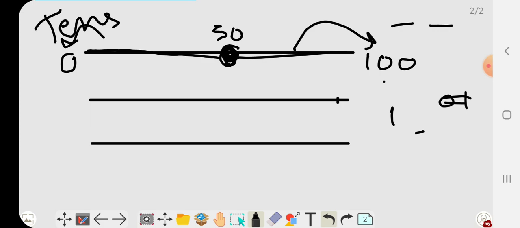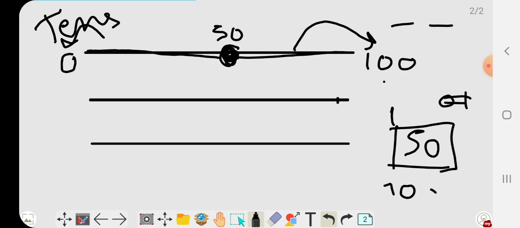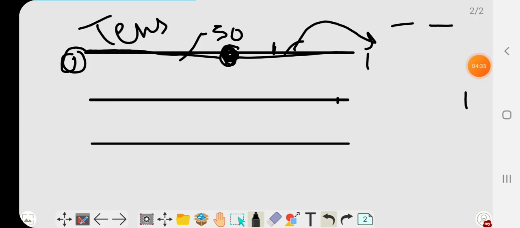If there is a number given, 50, and a question arises to write 50 in estimated form, we will write it as 100. And if there is 75, we will write it as 100. If there is 82, we will write it as 100. But if there is 45, then we will write it as 0. Clear?